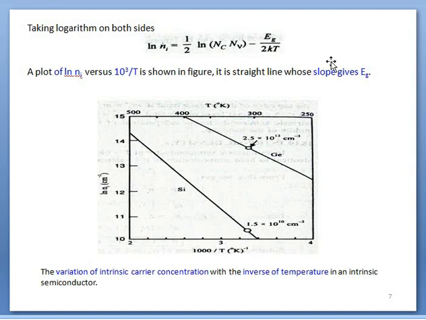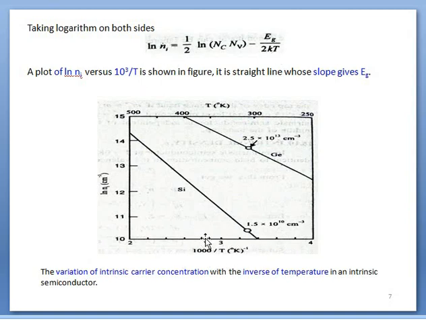It works like a linear equation, as we know that y equals mx plus c. So here 1 by T is considered as x and this one as y, then y equals mx plus c, where m means minus Eg upon 2k, x means 1 by T, and this term as c. So we have slope m equal to minus Eg upon 2k. That can also be obtained by drawing a graph between log Ni and 1 by T.